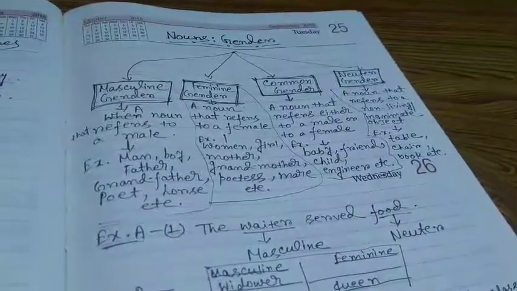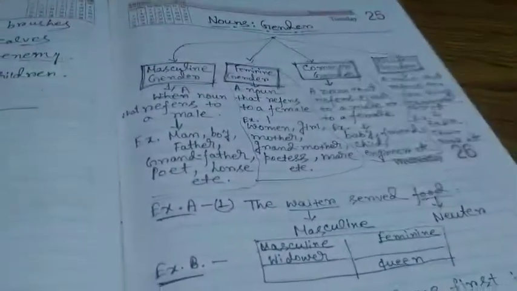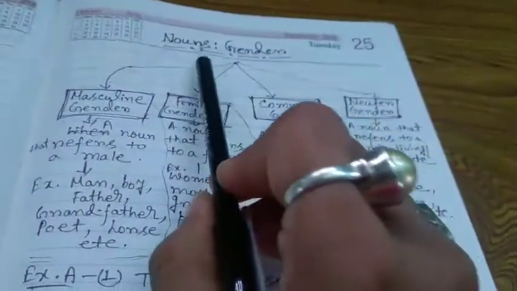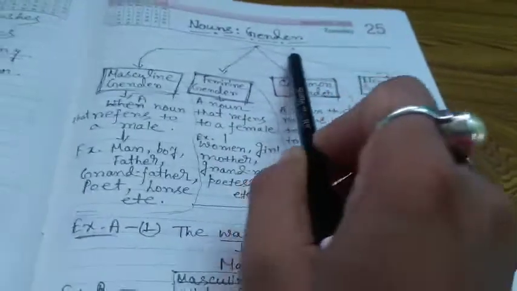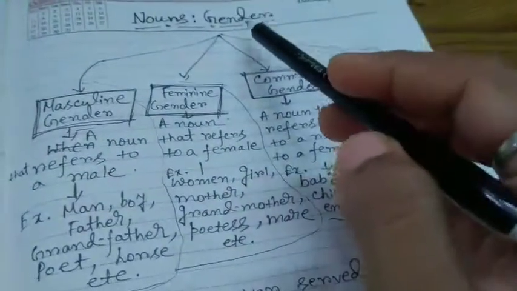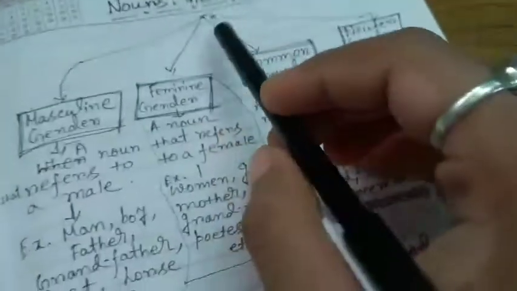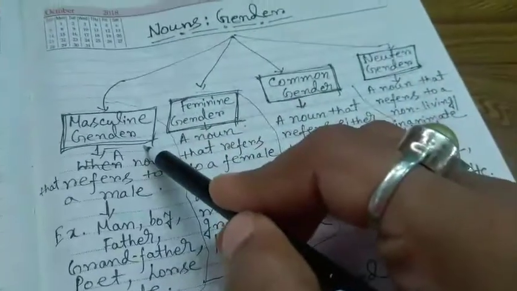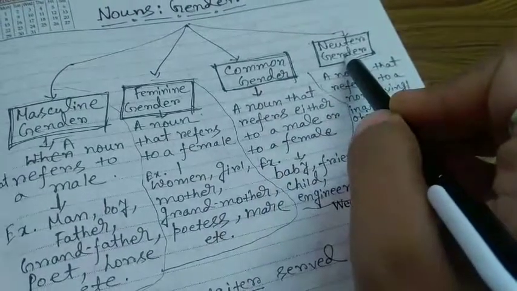Today we shall learn about nouns, gender. Let's come to the discussion. Today we shall learn what I have told already about noun, gender. How many kinds of gender are there? There are 4 kinds of gender. Okay, listen carefully: masculine gender, feminine gender, common gender and neuter gender.